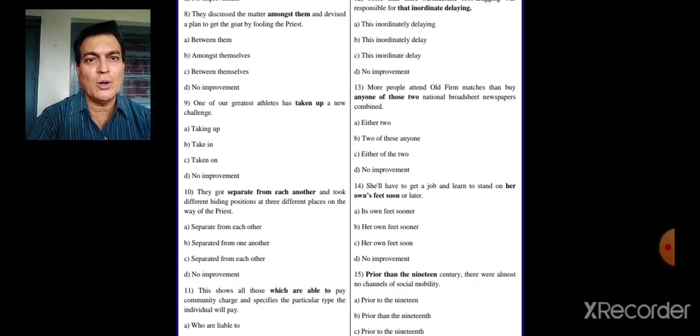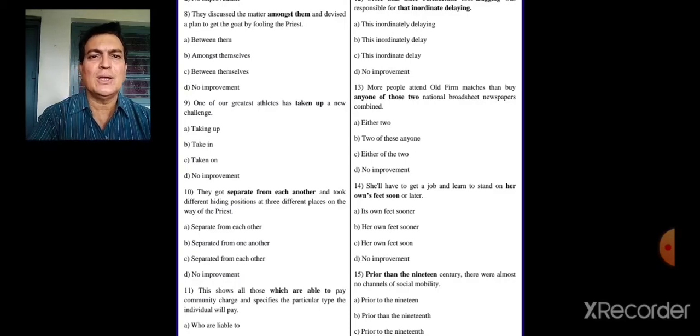Now separated from one another and took different hiding positions at 3 different places. Here 3 different places. So the right answer will be here they got separated from one another and took different hiding positions at 3 different places. Say if 2 are there each other, but more than two, one another, separated from one another.